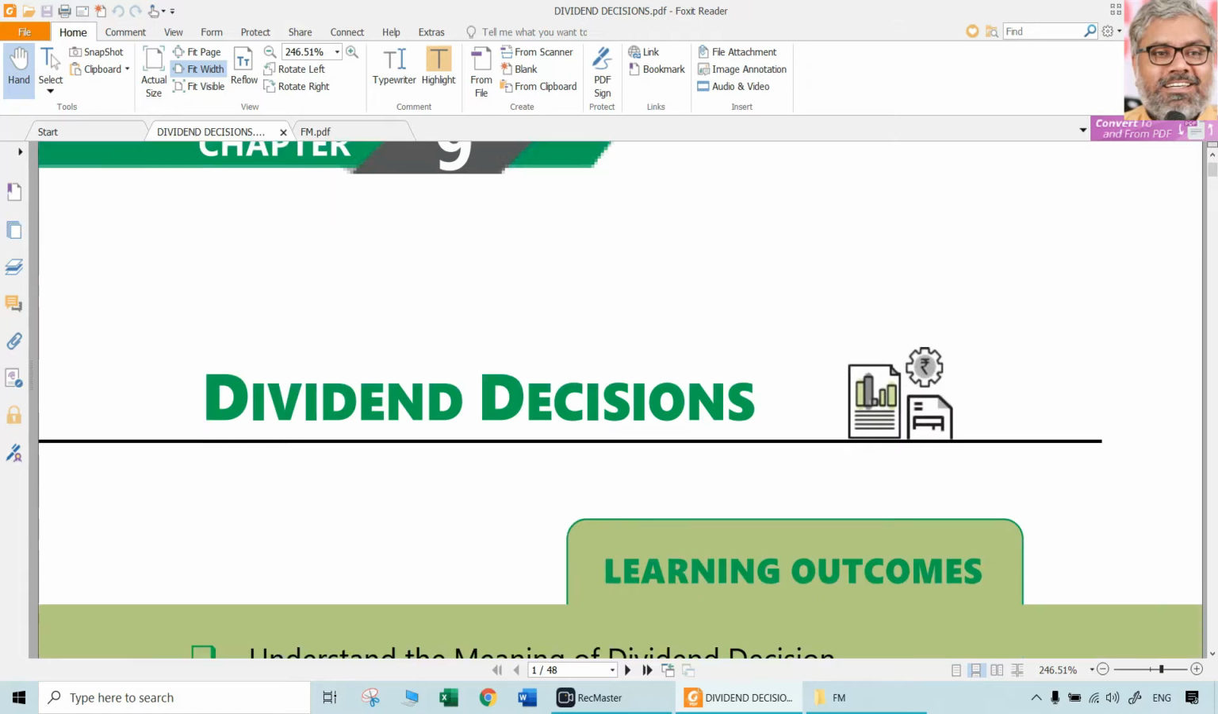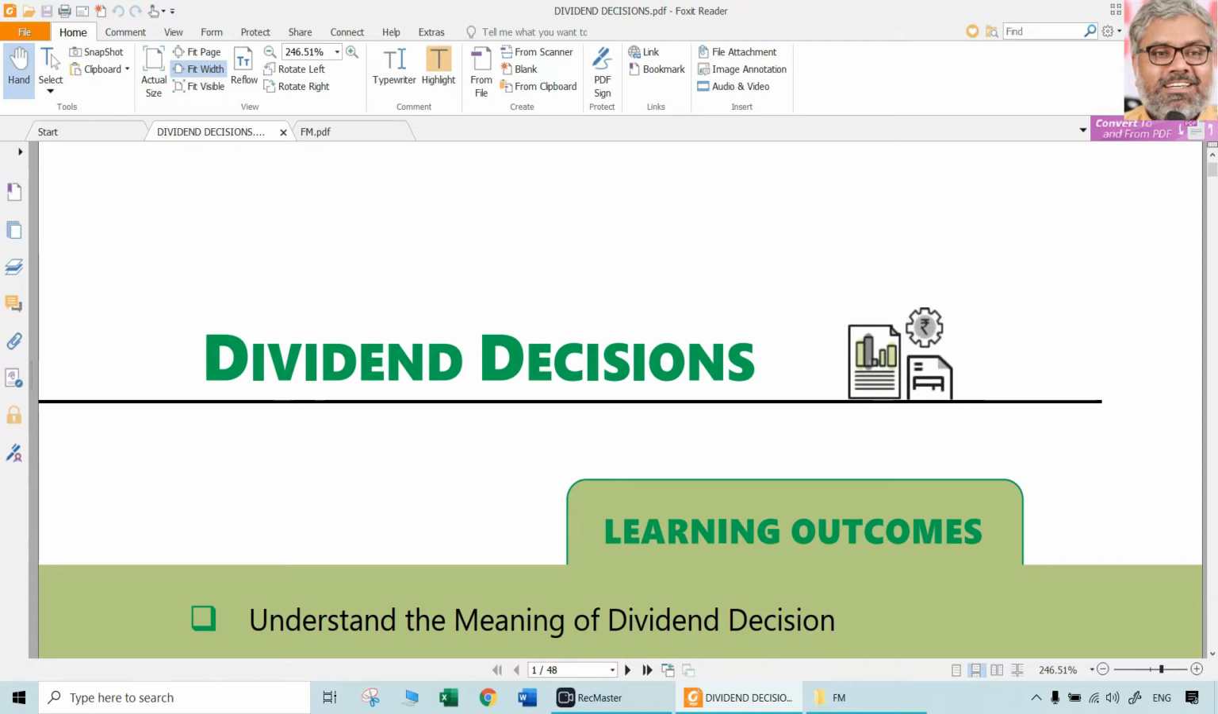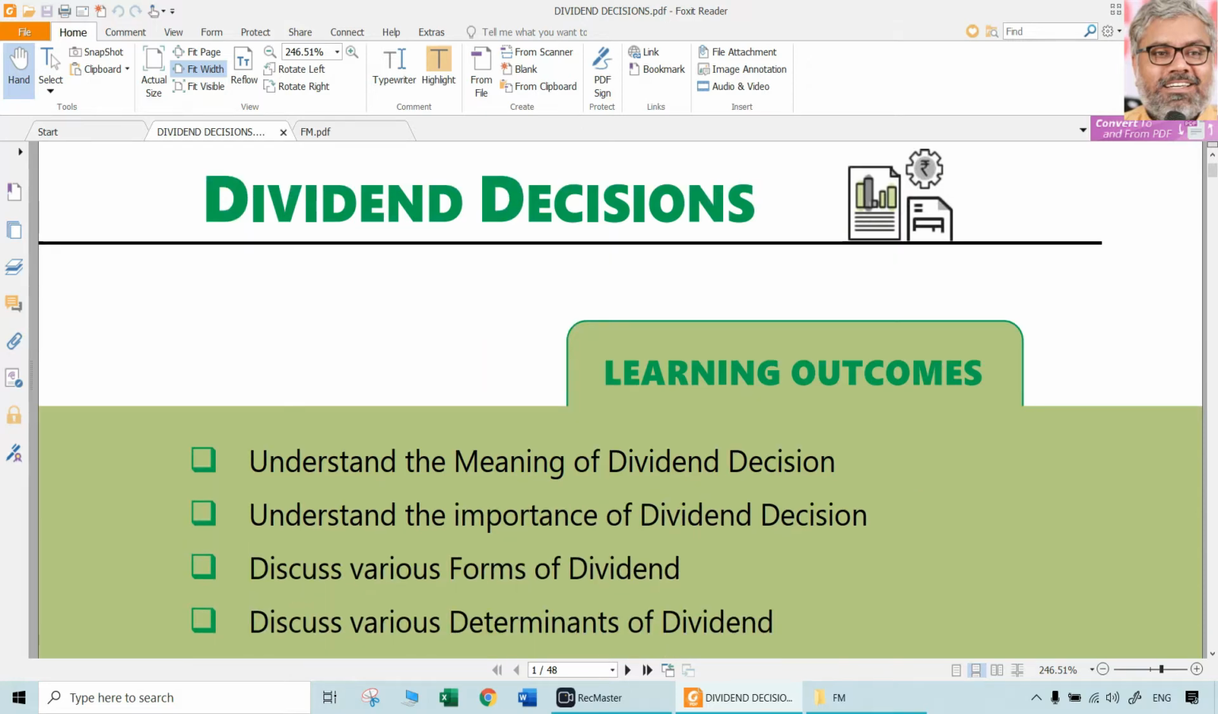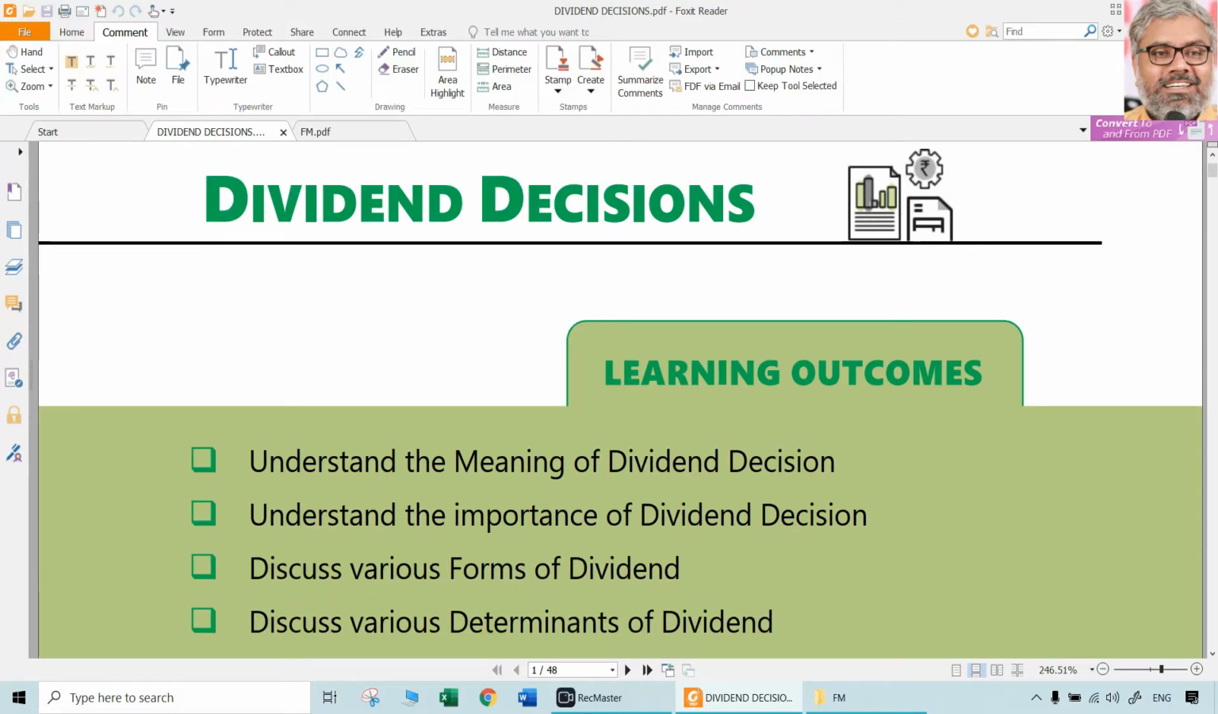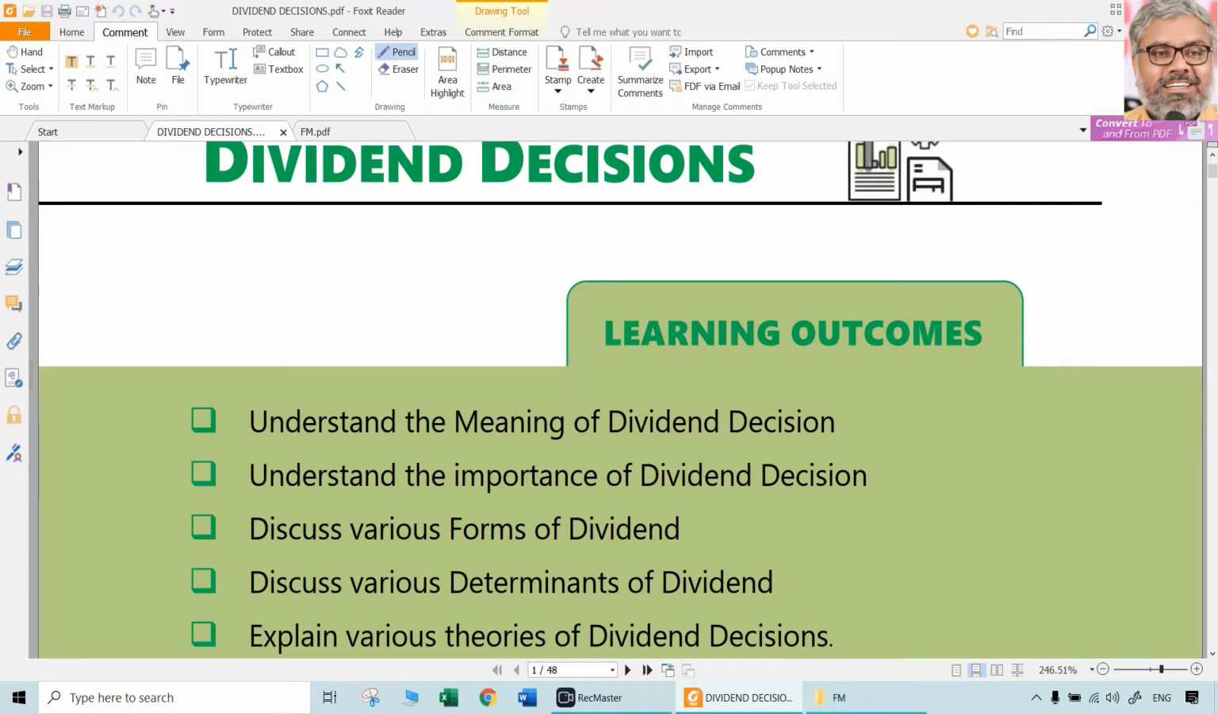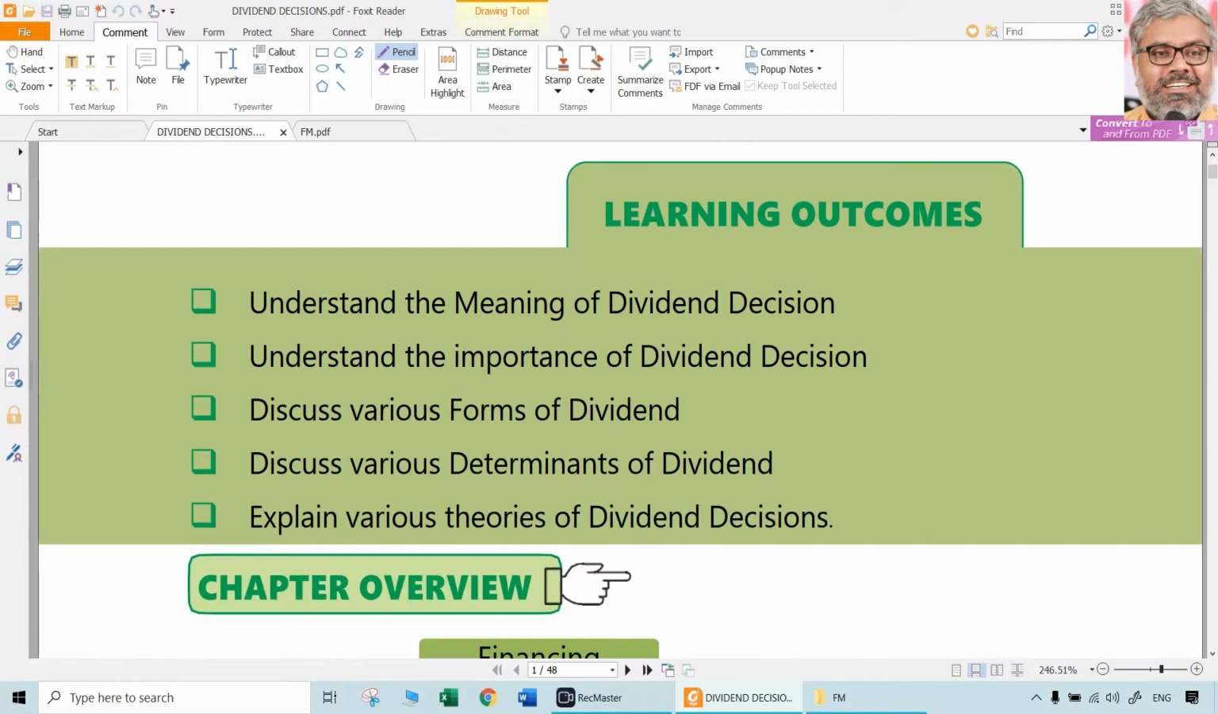Today, let's discuss one of the important decisions taken by the financial management team in any company, that is dividend decisions. Dividend decisions are also one of the key decisions taken by the management.